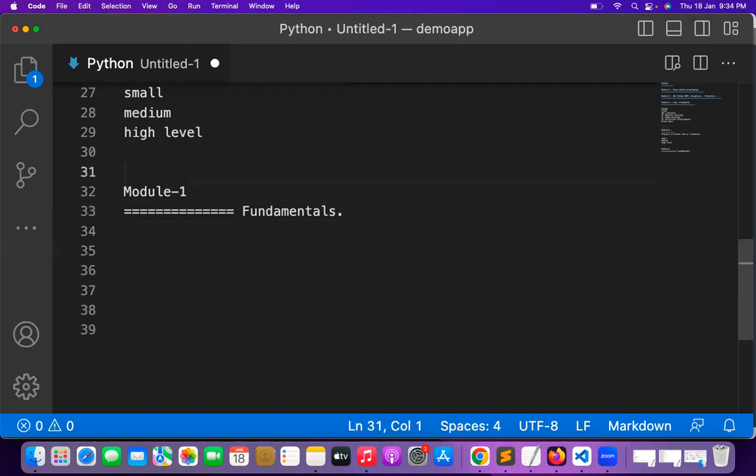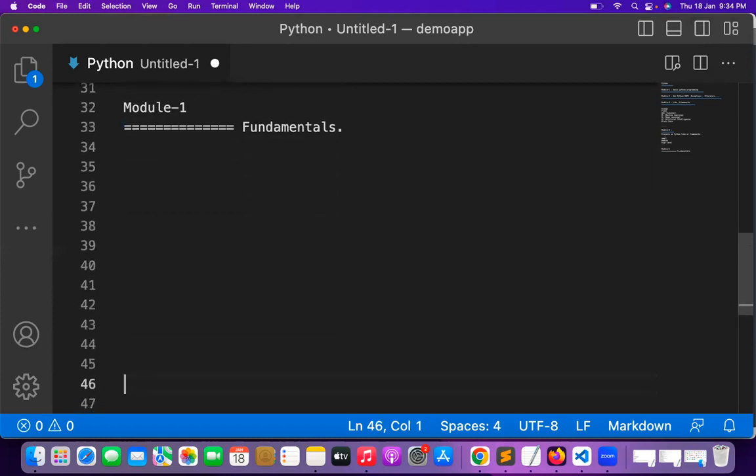And before that, what are the different kinds of editors we can use for Python programming? I will explain each and every editor, what the different kinds of editors available for Python are, and how to install Python. After that, I will show the different editors. Module 1 is fundamentals.